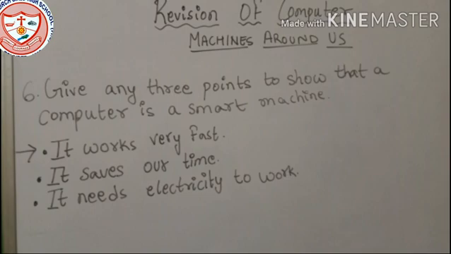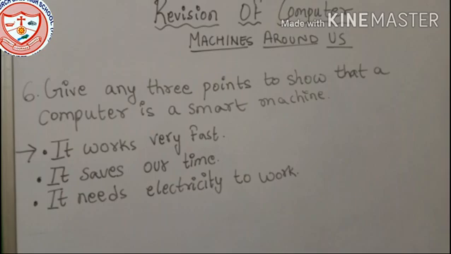Give any 3 points to show that a computer is a smart machine. You have to write any 3 points that show that a computer is a smart machine. As you have already learned, there are several points given in your book. You can write any 3 from those. I have written the very easy ones, which are easier to remember.